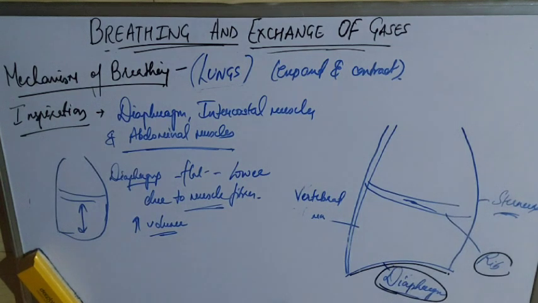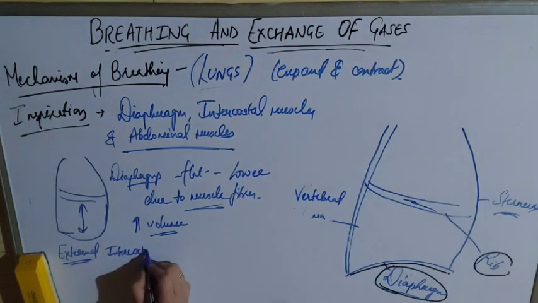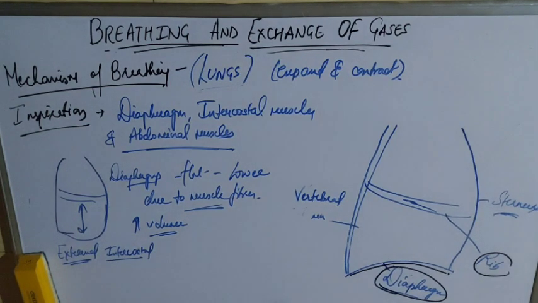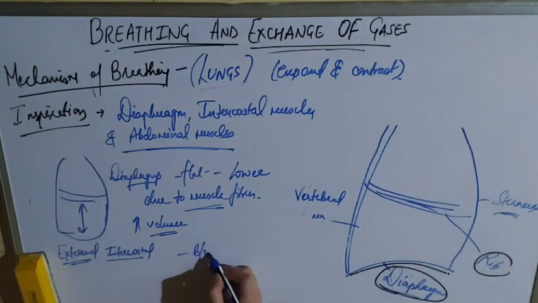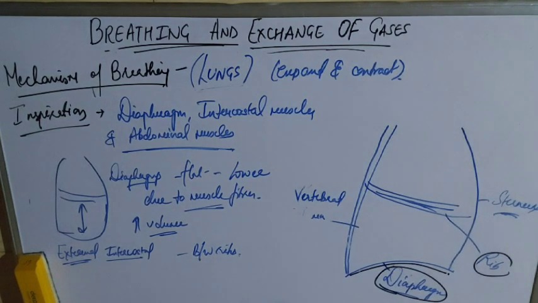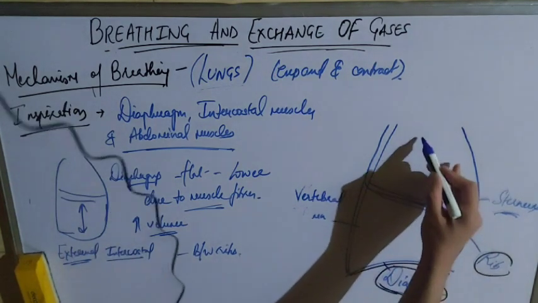Understood? Then the second muscle is the external intercostal muscle. Always remember, in inspiration the external intercostal muscles take part, and in expiration the internal intercostal muscles take part. That is opposite. These muscles occur between the ribs. What will they do? These muscles contract and pull the ribs and sternum upward.